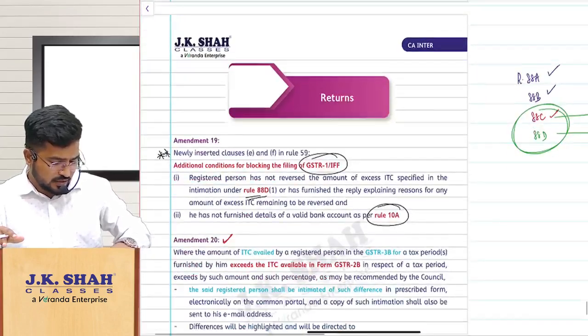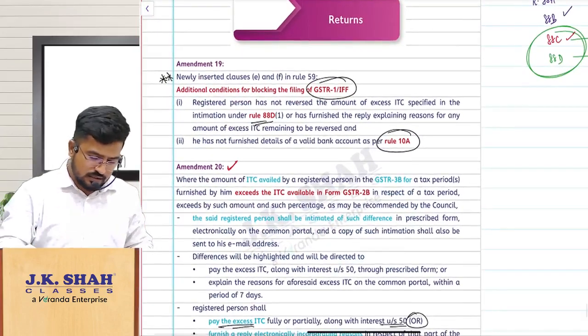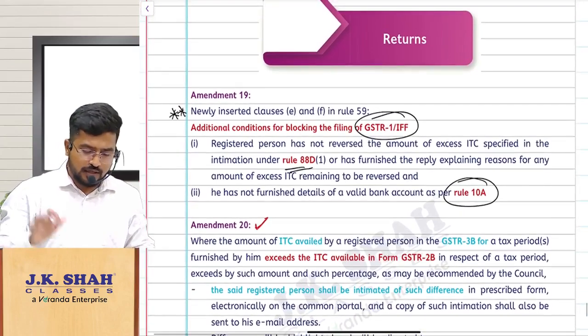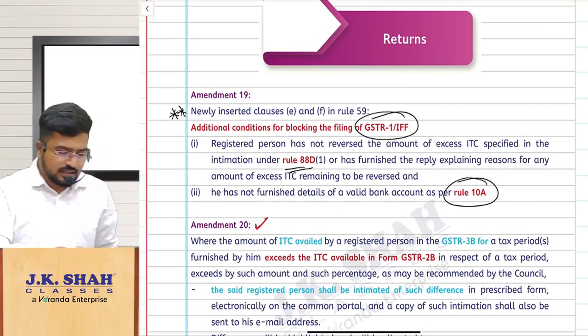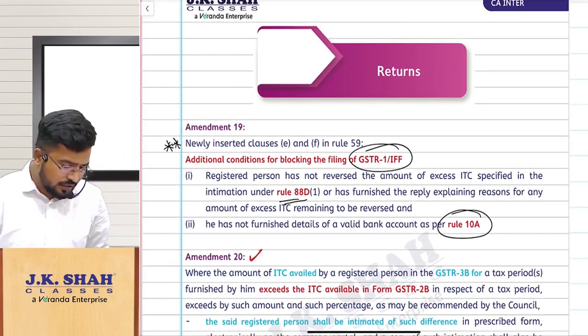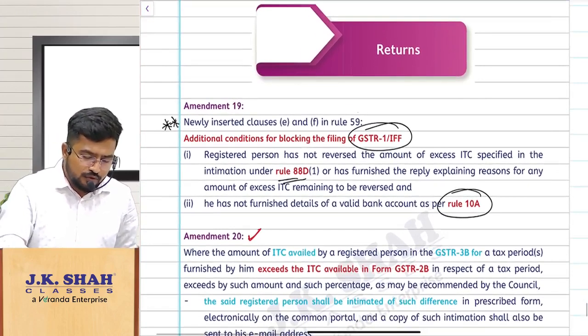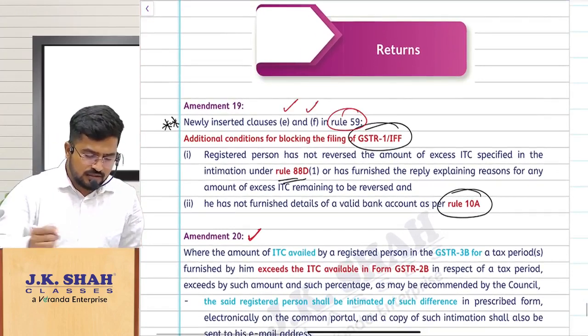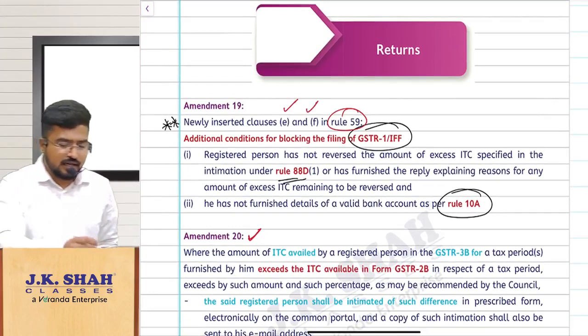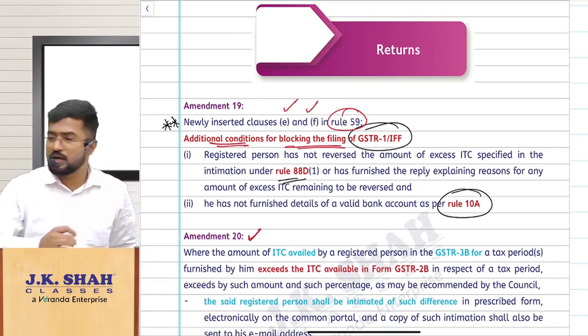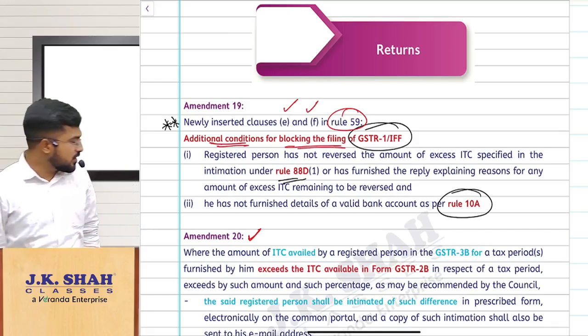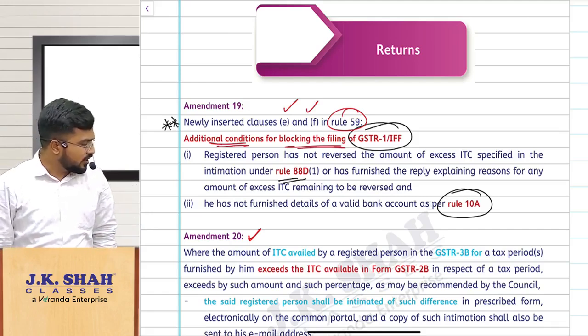So the last amendments regarding returns. Sorry, the last two. Now coming to returns, amendment number 19. In rule 59, clause E and clause F have been added. This is regarding additional conditions for blocking your GSTR-1 and IFF filing.